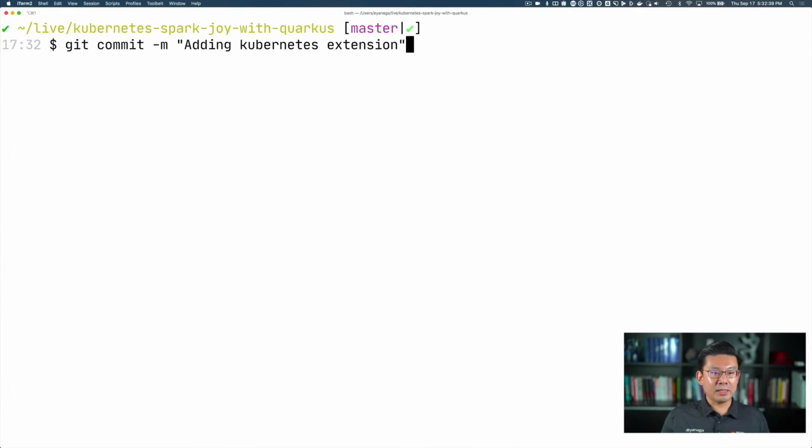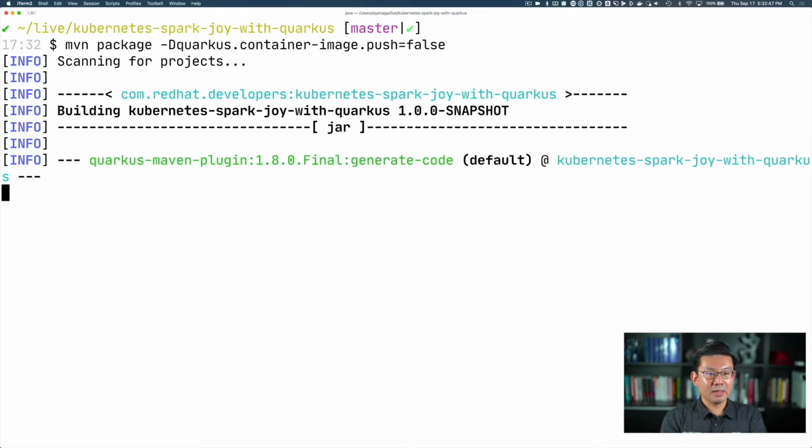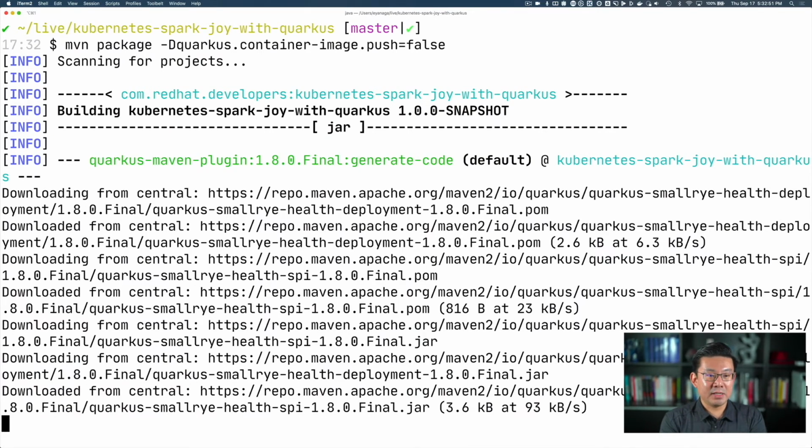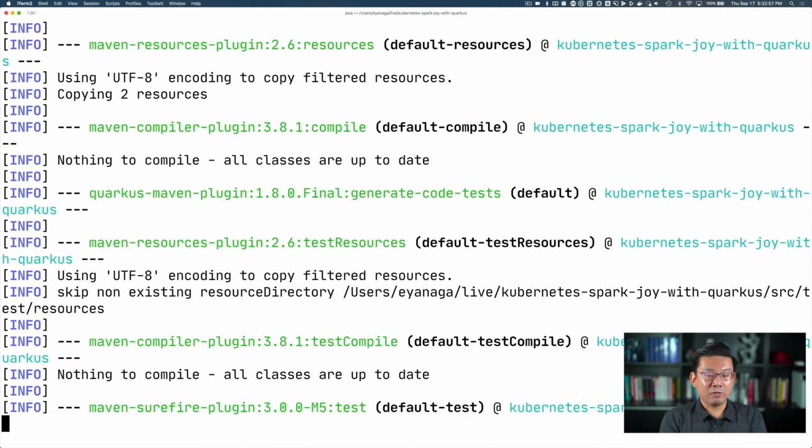So I'm going to run here. Run, generate the YAML. You can see me downloading the extensions. I'm going to generate the YAML file again.